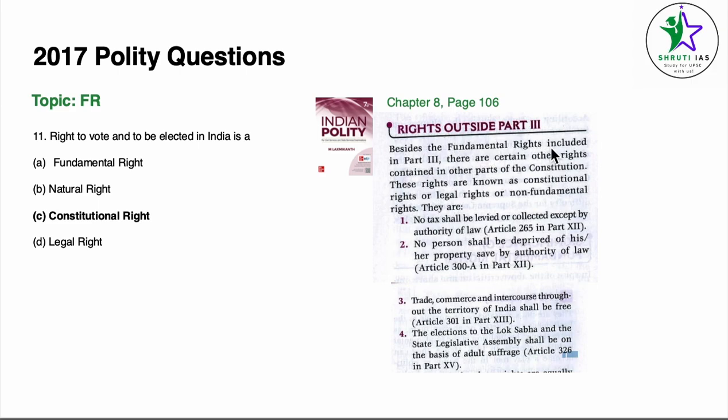there are certain fundamental rights included in part 3. There are other rights contained in other parts of the Constitution. These rights are known as constitutional rights or legal rights or non-fundamental rights. So as we know that the right to vote is not necessarily given in fundamental rights, so they are not a fundamental right. They are a constitutional right. So they are given here as the rights outside part 3.